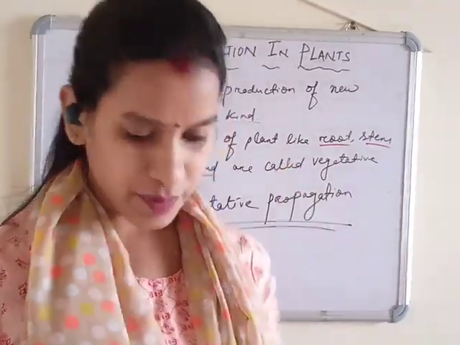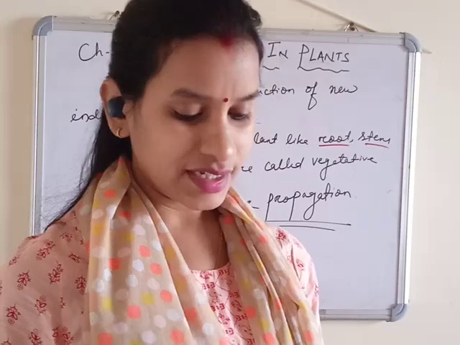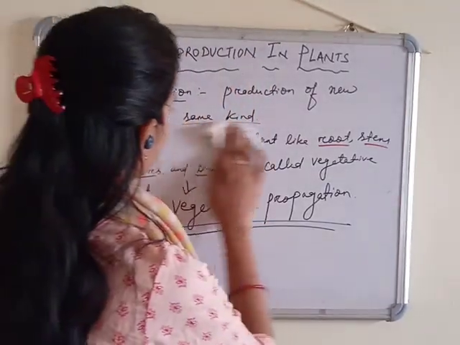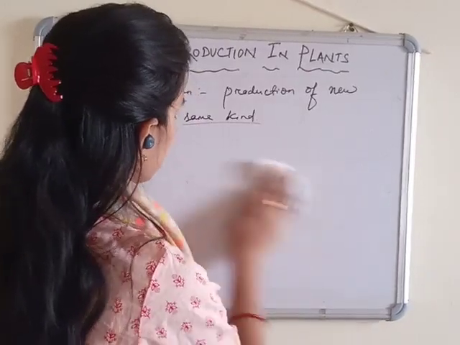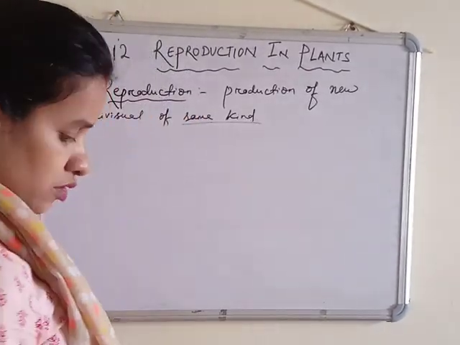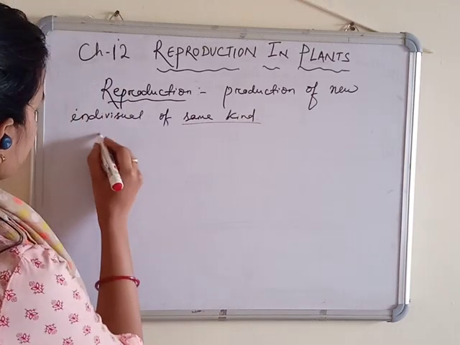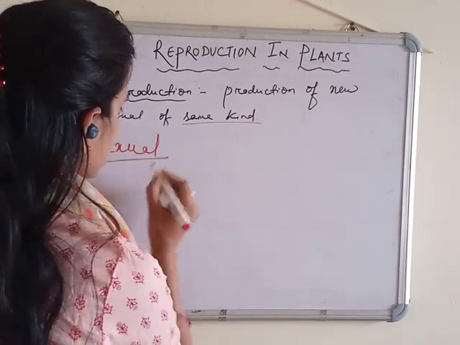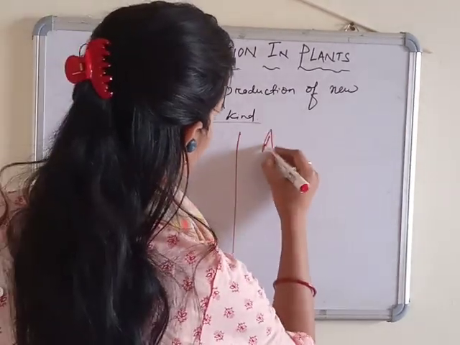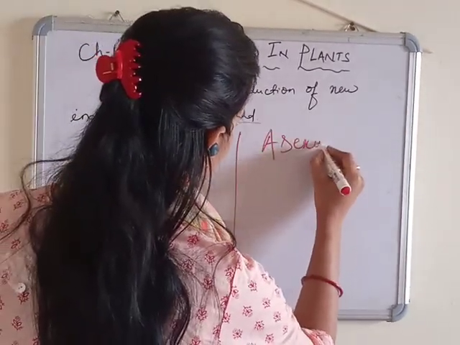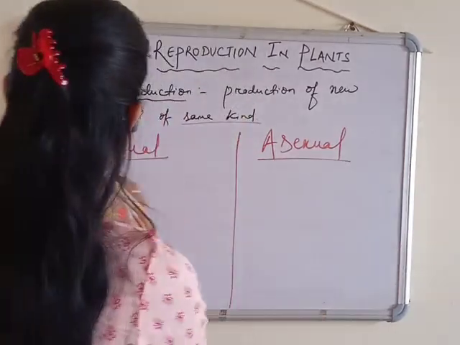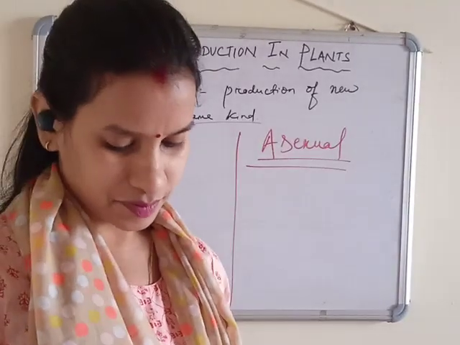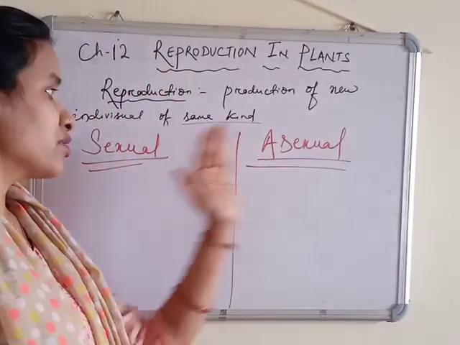There are two types of reproduction in plants. What are the two types? One is sexual reproduction and another one is asexual reproduction. So what is sexual and what is asexual?